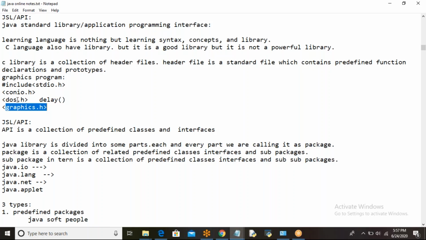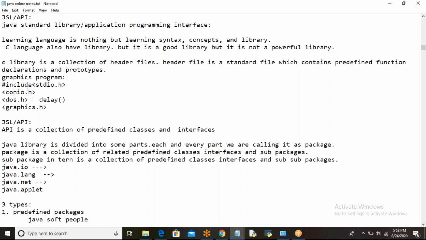For example, when you include dos.h, you need only this one function, and its code is just 30 lines. But because you include the header file, if dos.h contains some 300 lines, that entire code is included in your program, which increases the length of the program. Memory waste, execution time waste. Yes or no?